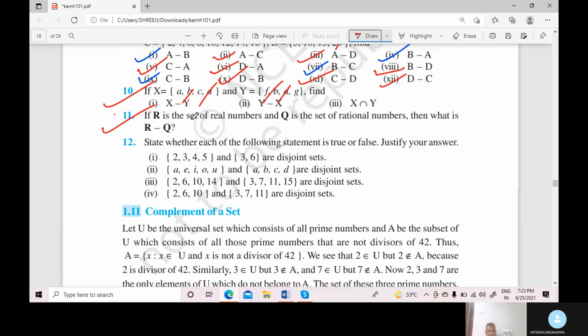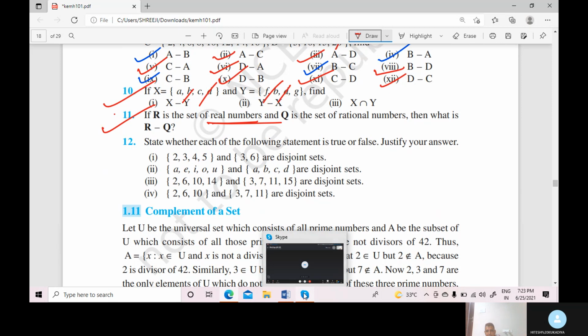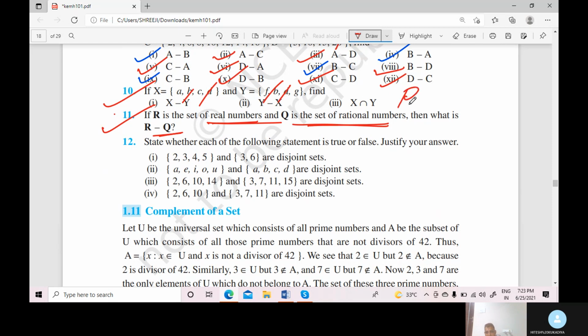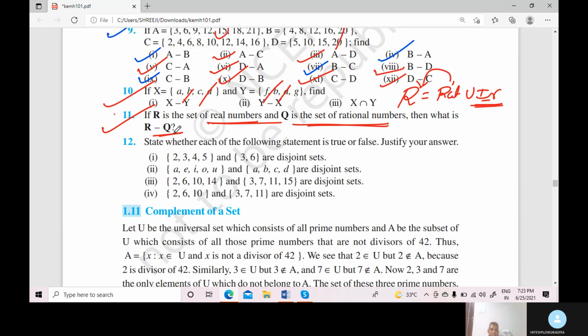Question number 11. If R is the set of real numbers and Q is the set of rational numbers, then what is R minus Q? R is the union of the set of rational numbers and irrational numbers. Right, students? Now, in the real numbers, if you subtract the rational numbers, the irrational numbers remain.